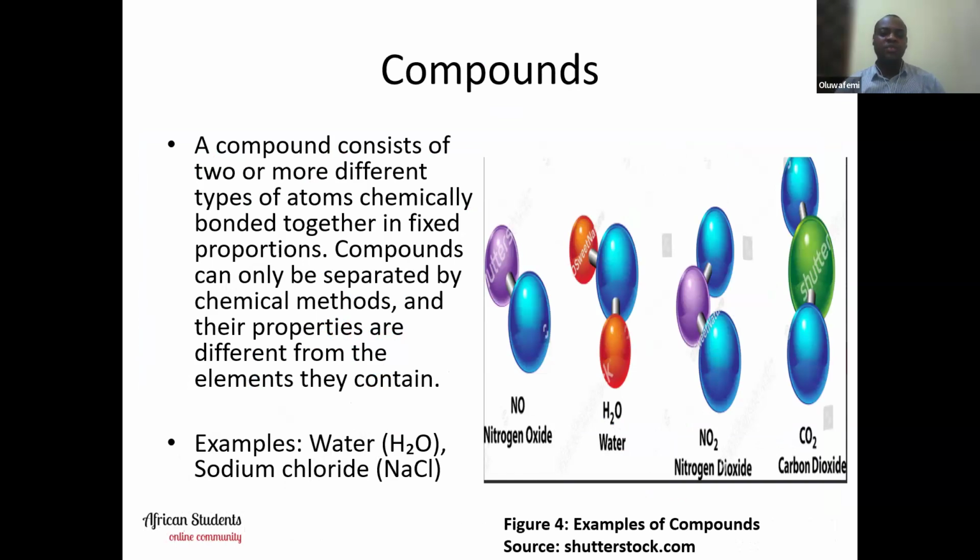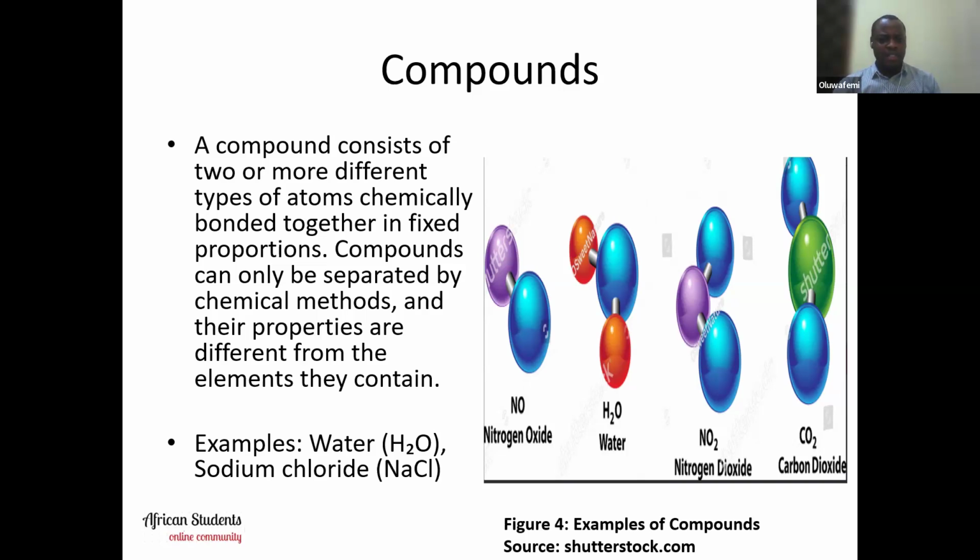Now, this is where you must understand the difference between a compound and an element. Elements are made up of just one atom. A compound consists of two or more different types of atoms that are chemically bonded in fixed proportion. And that's the key word there. They are chemically bonded and they are in fixed proportion.